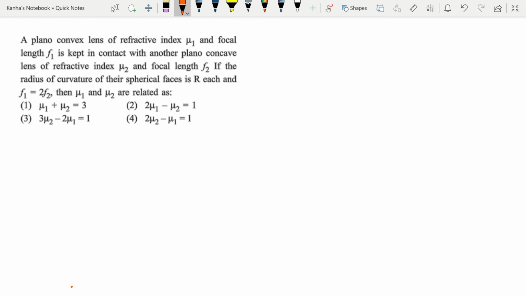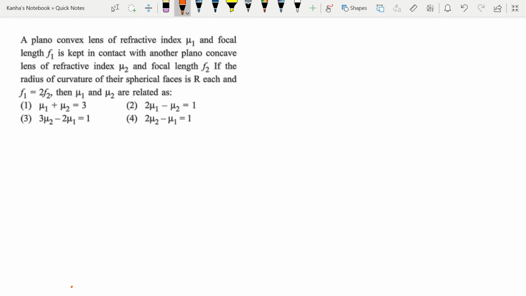Let's take a look at another question. A plano-convex lens of refractive index mu1 and focal length f1 is kept in contact with another plano-concave lens of refractive index mu2 and focal length f2. If the radius of curvature of the spherical surface is r each, and f1 is equal to 2 times f2, then mu1 and mu2 are related as what?